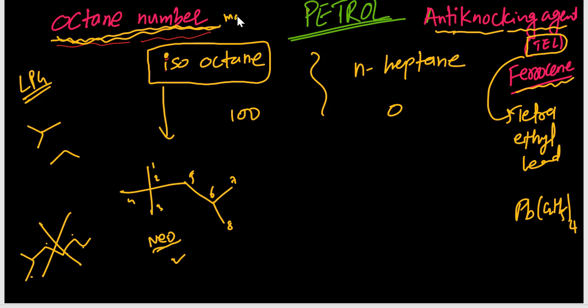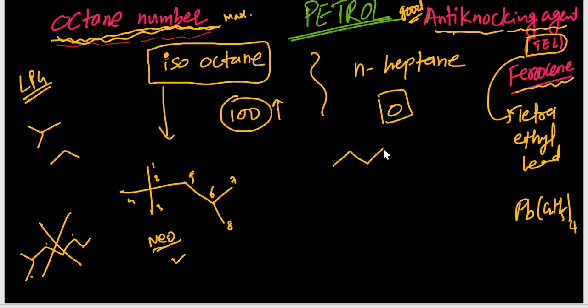Isooctane's octane number is given as 100, meaning it is a good anti-knocking agent. N-heptane's is 0.